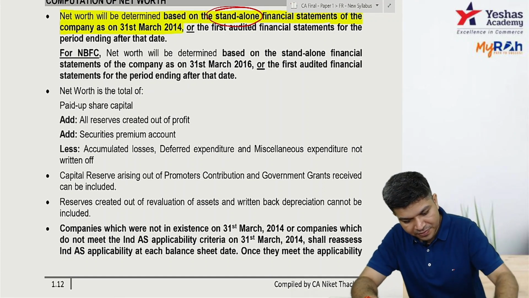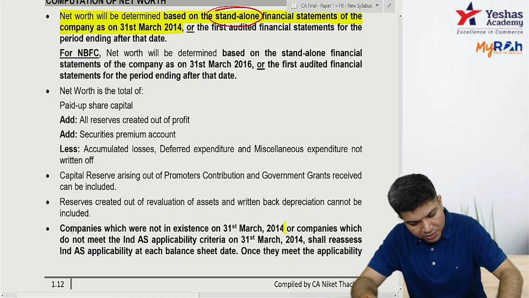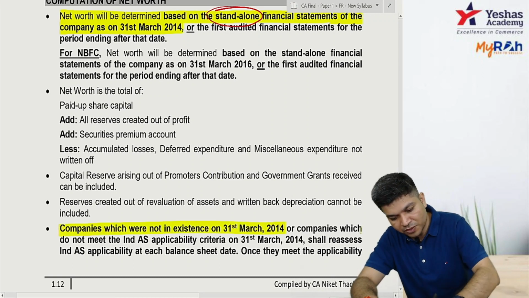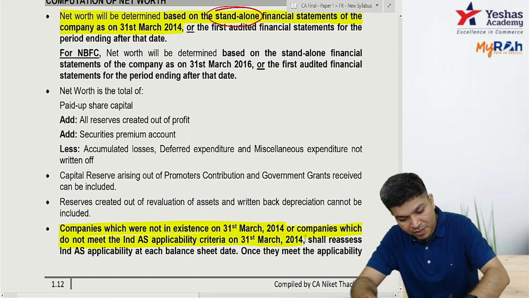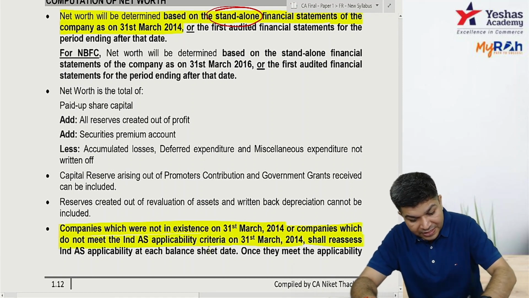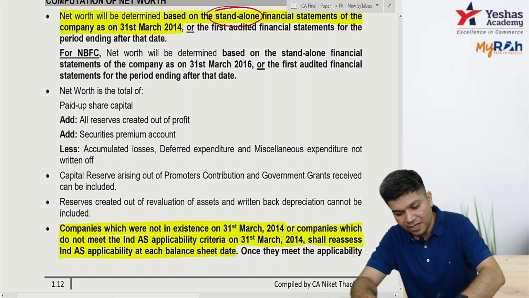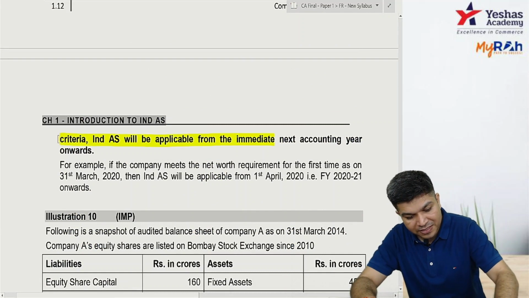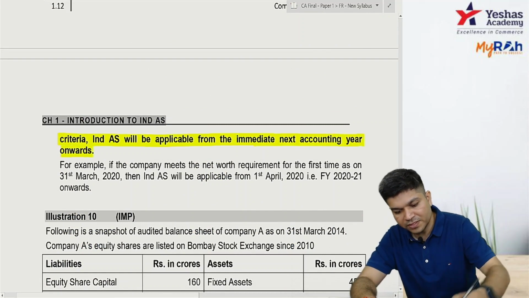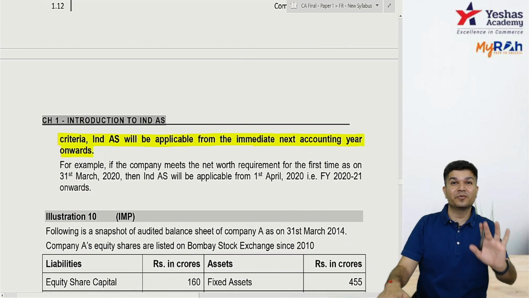The check: companies which were not in existence on 31st March 14 or companies which did not meet the criteria on 31st March 14 shall reassess on each balance sheet date, and once they meet the applicability, it applies from the next year. Once they meet applicability, it applies from next year. So for example,